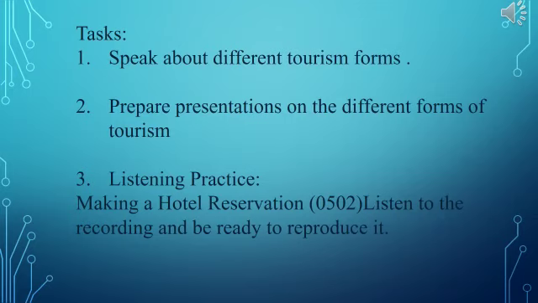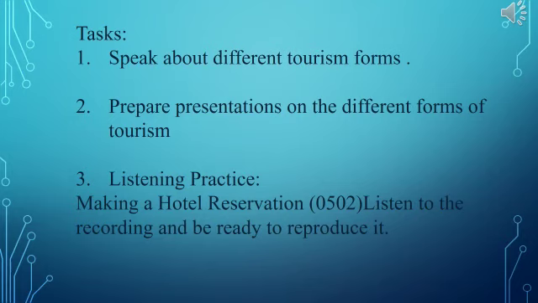So, these are your tasks for the next lesson. Read the text about the different tourism forms again, learn the words and phrases of the text, and speak about different tourism forms. Prepare a presentation on the different forms of tourism.